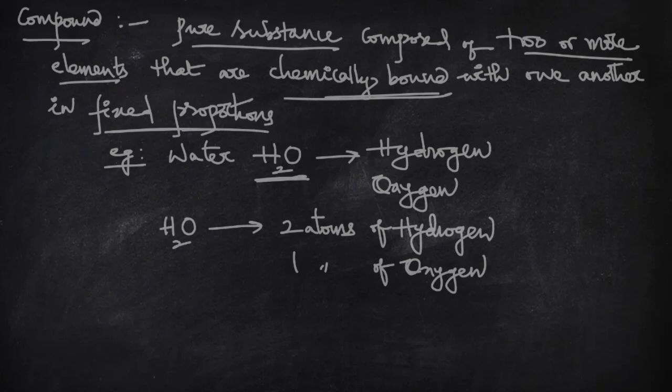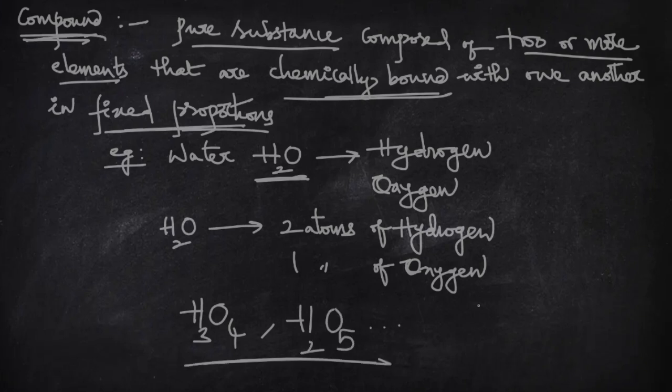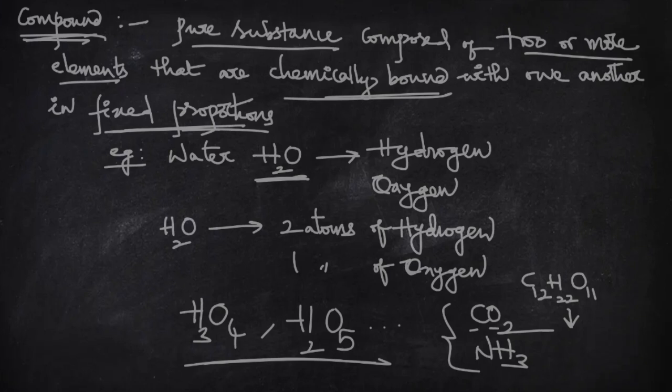Water will not be H3O4 or H2O5, not like this. One more example is carbon dioxide, and another is ammonia. And sugar is C12H22O11. What it means is that the sugar compound contains 12 atoms of carbon, 22 atoms of hydrogen, and 11 atoms of oxygen.